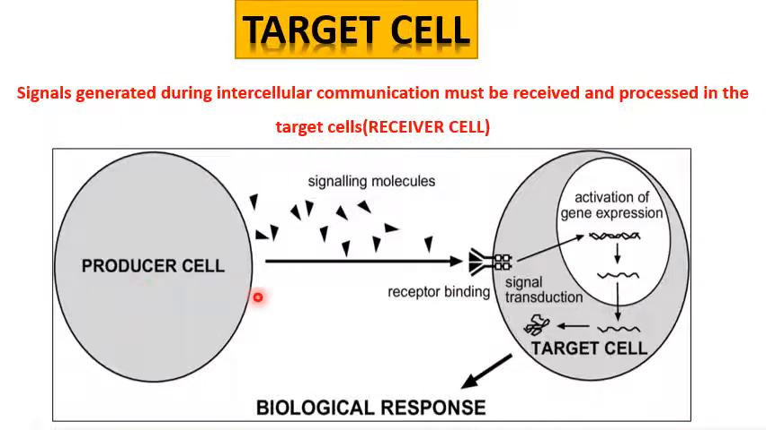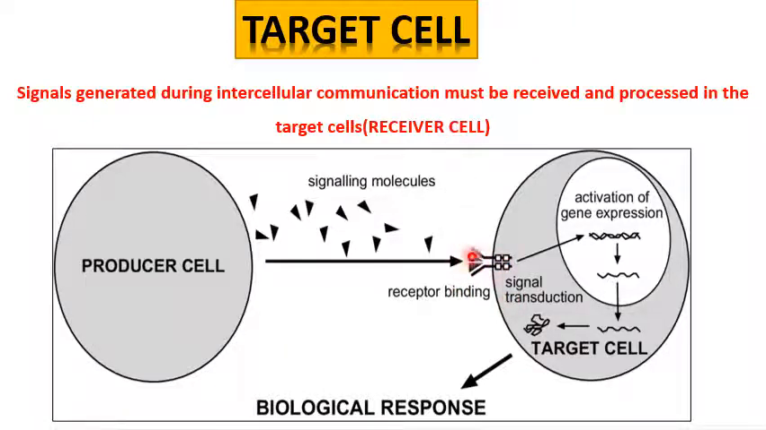And these producer cells produce chemical signals, that are proteins or other molecules, which are secreted by the cell called the producer cell. These are released into the extracellular space and they float like a message in a bottle and reach the target cell. And these target cells should have a receptor binding site.